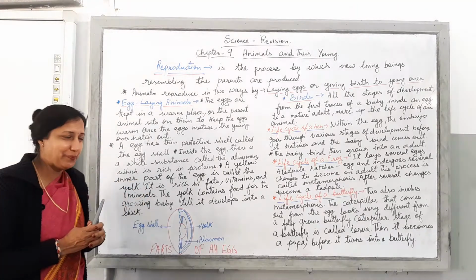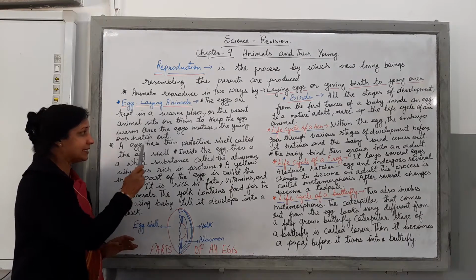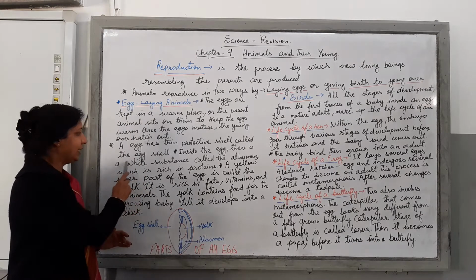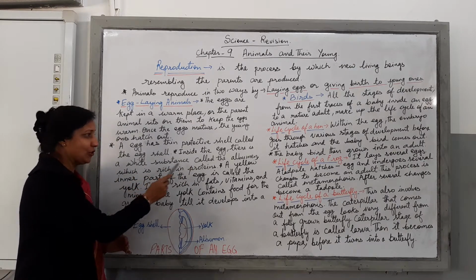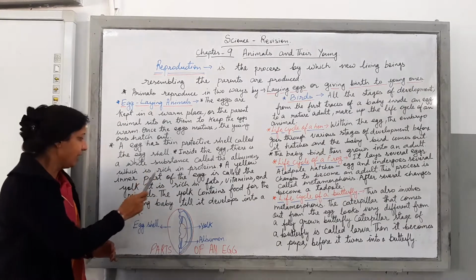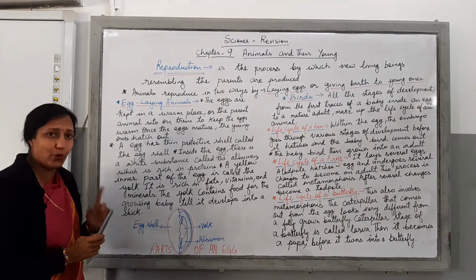Children, the next thing you will learn is that our egg has a thin protective shell called the eggshell, and inside the egg there is a white substance called the albumin, which is rich in proteins. Remember this, it is rich in proteins.